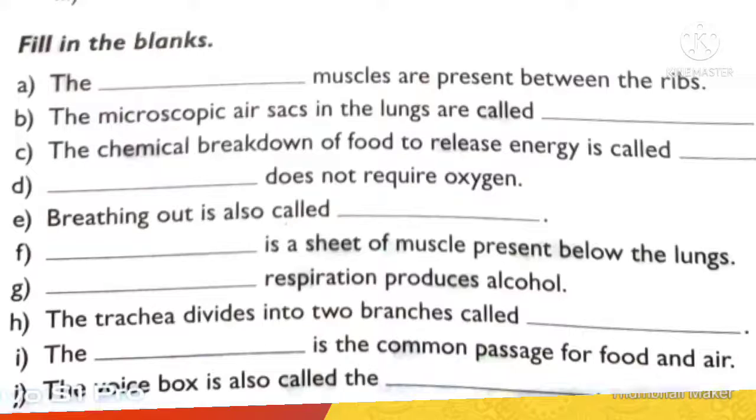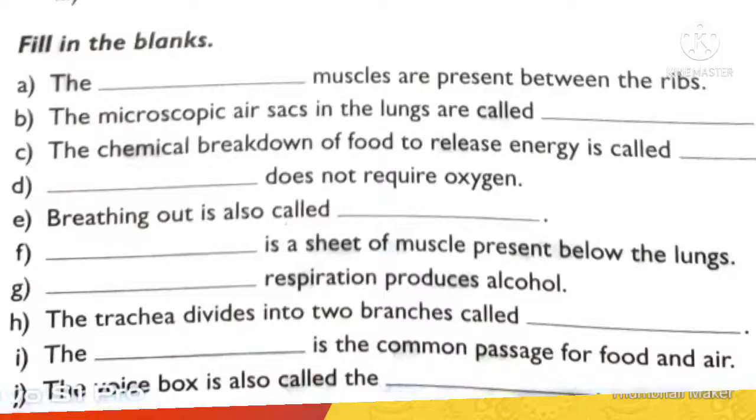Now these are the fill in the blanks. First: dash muscles are present between the ribs. Intercostal muscles are present between the ribs, which control the breathing process. B: microscopic air sacs in the lungs are called alveoli. C: chemical breakdown of food to release energy is called respiration. D: dash does not require oxygen. Obviously anaerobic respiration does not require oxygen.